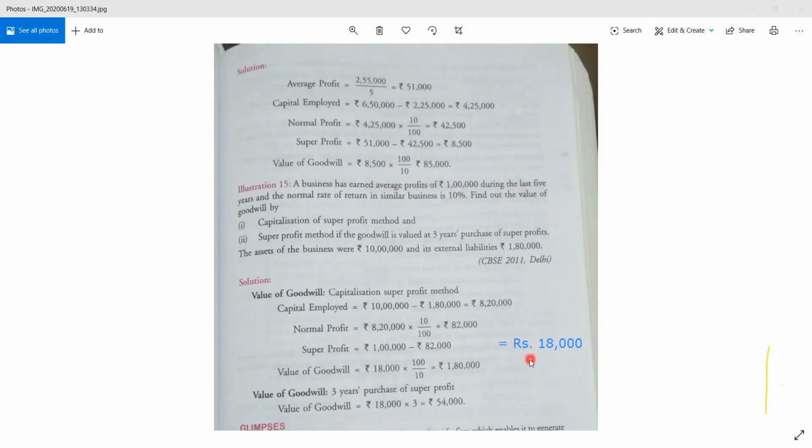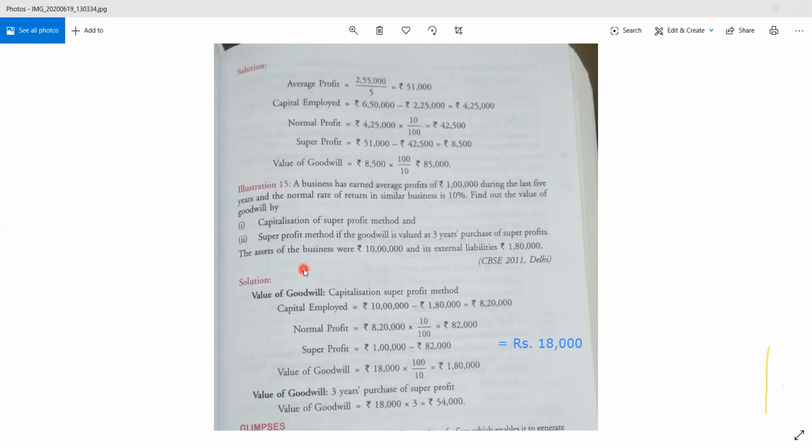So now what you will do is find out the value of goodwill. How will you find out? Super profit, that is 18,000, multiplied by 100 divided by 10. So it will be 18,000 into 100 by 10. That means 1,80,000. Clear? That will be the value of goodwill under capitalization of super profit. Okay, value of goodwill under capitalization of super profit method is 1,80,000.